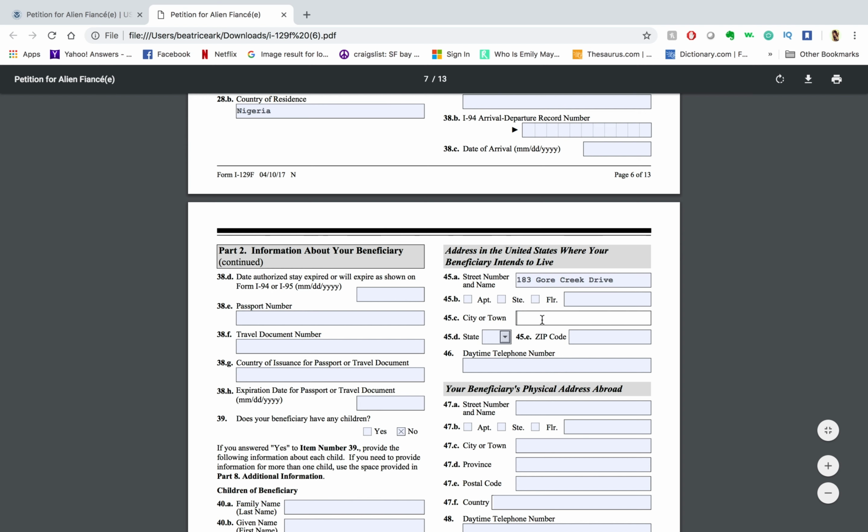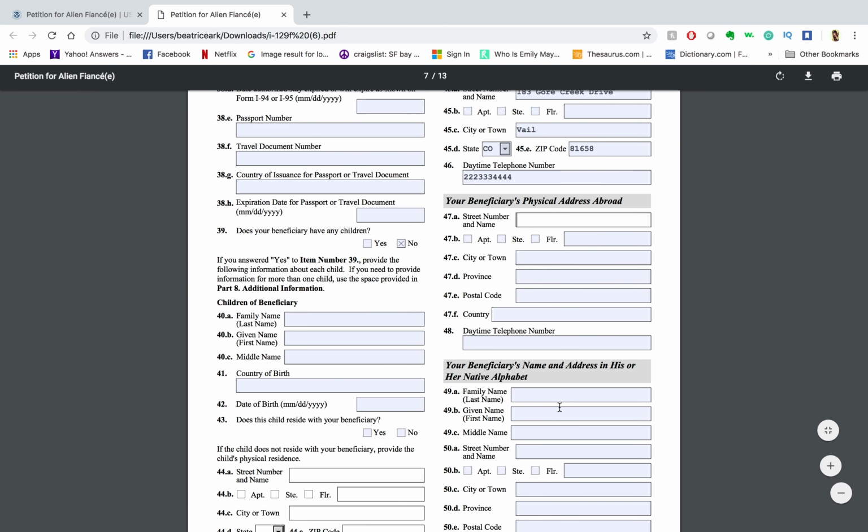I'm going to skip this part again, the city, the state, and then the zip code. And then phone number.